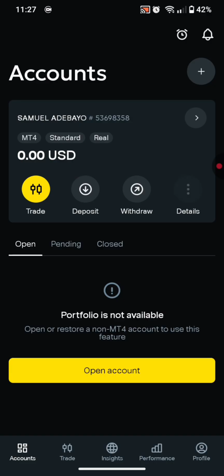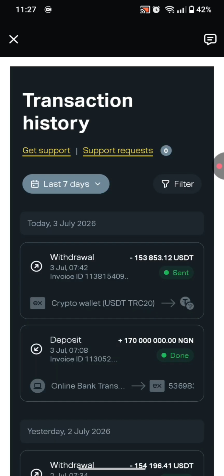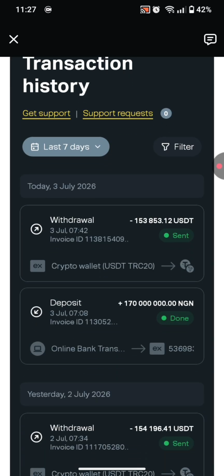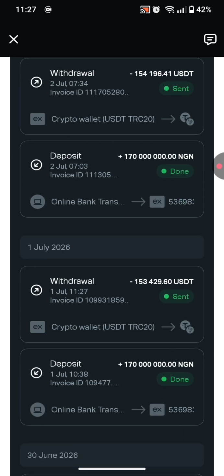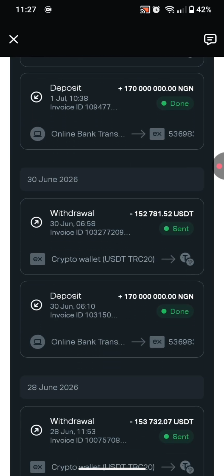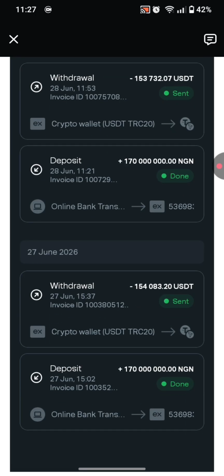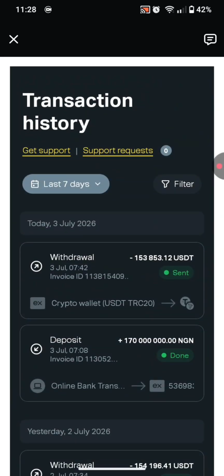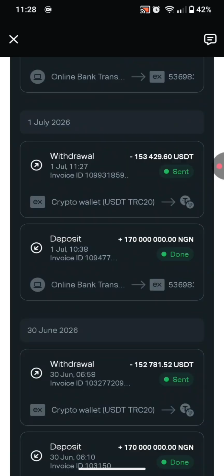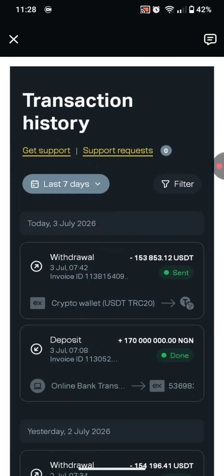So let's go ahead and check out the transaction history. Remember, I always tell you guys that anything that does not show you transaction history, please avoid such a thing. It's going to make you lose money. But here I show you all my transaction history. This is the transaction history for today, yesterday, arbitrage 1st of July, 30th of June, 28th, and 27th. So we have all our results here, and as you can see in all my transaction history, it's all deposits and withdrawals. That is exactly how this arbitrage works.